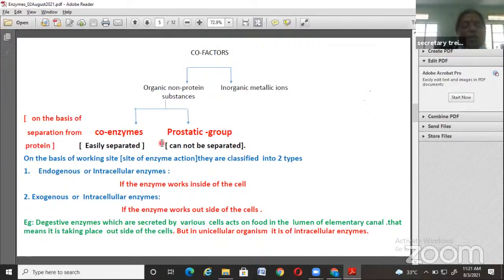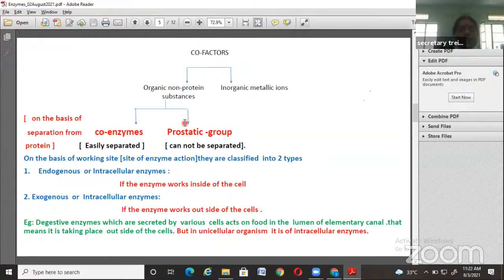And if a non-protein substance cannot be separated from the protein part, then that comes under prosthetic group. That means if the non-protein group is easily separated from the protein part, it is a coenzyme, and if it is not separated, it is a prosthetic group.